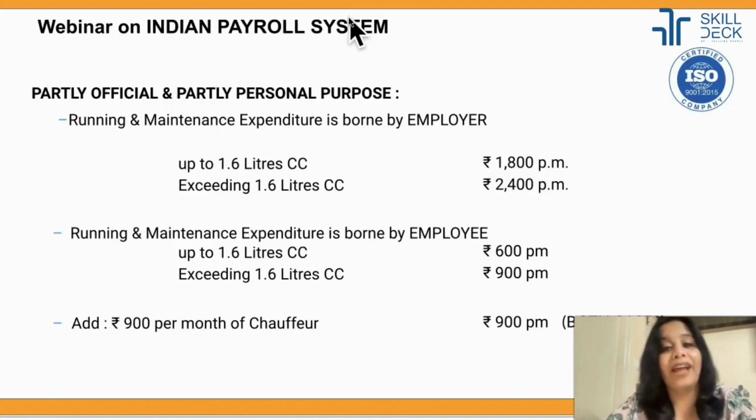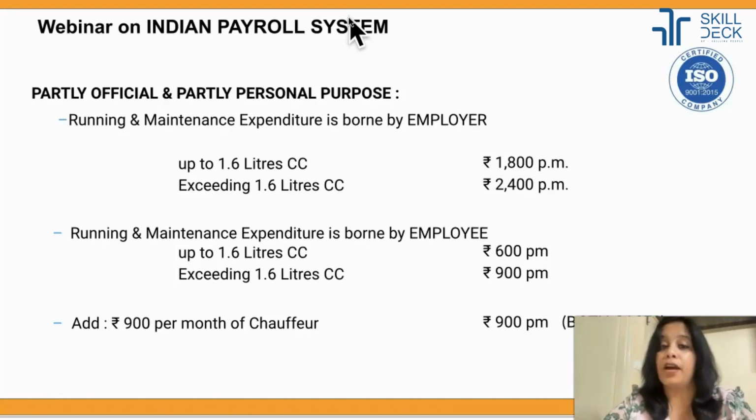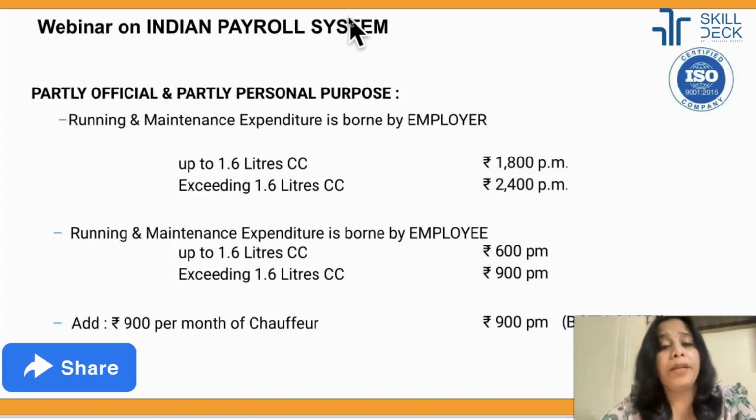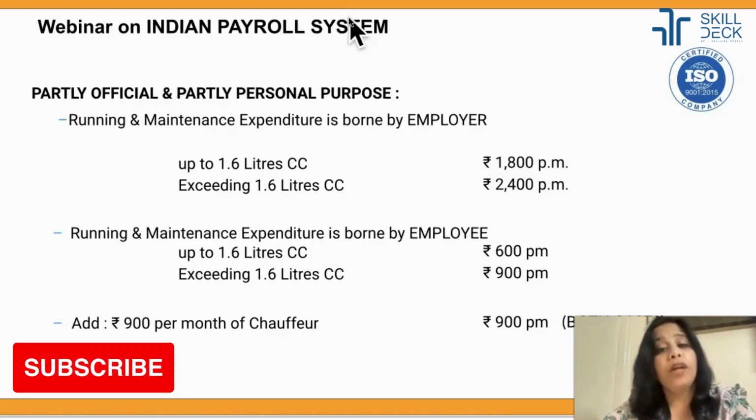I hope you have understood that if I am giving a house to the employee to stay, or if I am giving a car to the employee, it comes with a tax liability to the employee. For the car, we have to see how big the car is, exceeding 1600 cc engine or smaller than 1600 cc engine, and accordingly 1800 and 2400 per month. But in the case of a house, we have to see where the house is situated, and accordingly the tax exemption is given.